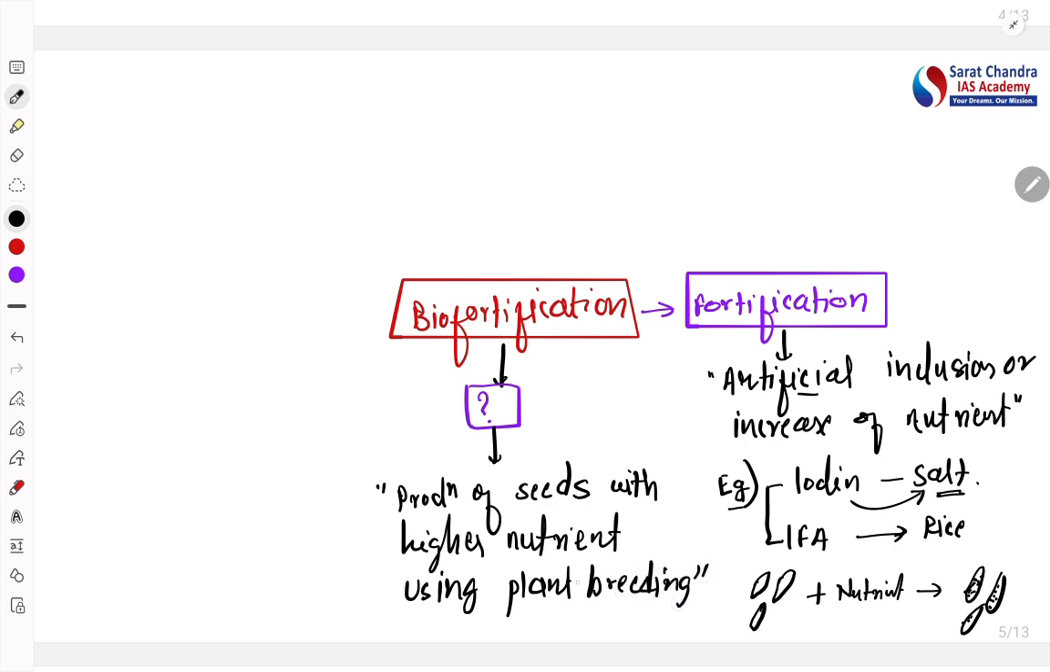Now what is plant breeding? Plant breeding is the method through which we improve the characteristics of the plants in terms of nutrient, in terms of disease resistance, in terms of the height, other thing. You must have heard the example of the BT cotton. What is BT cotton? BT cotton is a kind of seed being produced using the biotechnology, that is the genetics. So genetic modification has been made in the BT cotton so that this BT cotton can be used to solve the problem of insect and diseases.